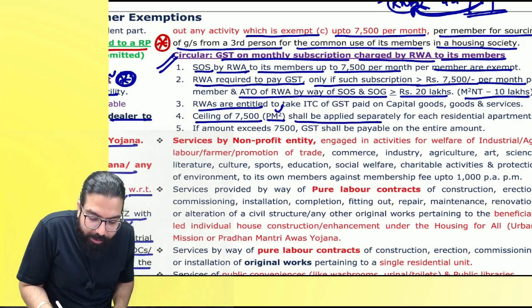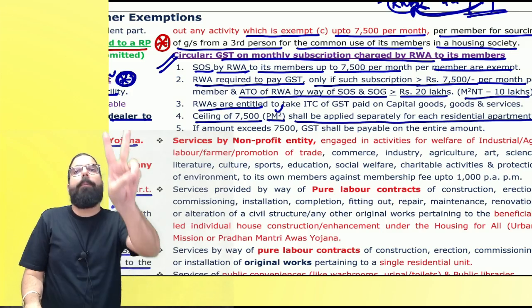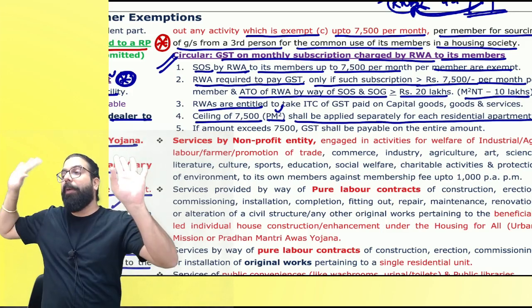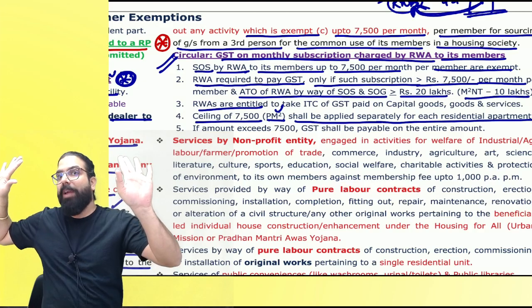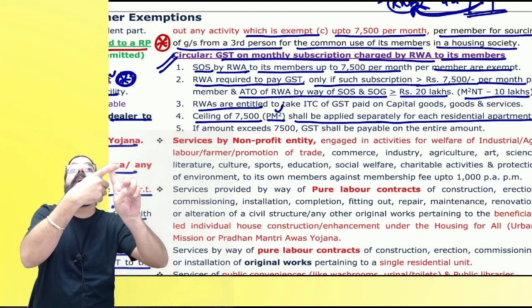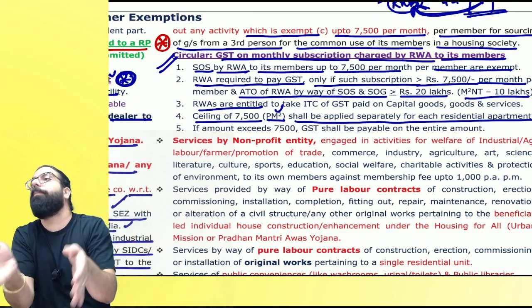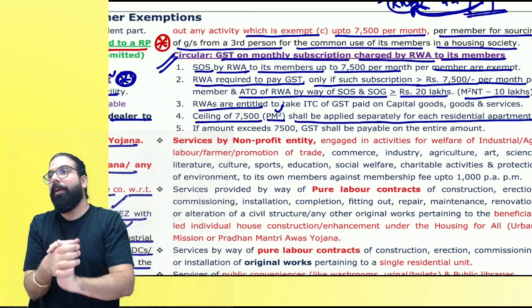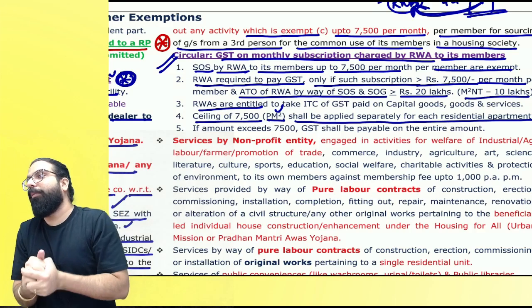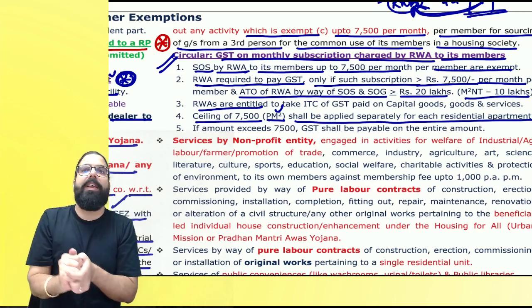The next one is, sir, ceiling limit of 7,500 per month per member shall be applicable separately for each residential apartment. I have 2 apartments. I am giving 15,000 per month. Will I come under GST? They are telling per apartment wise it has to be seen, not per person wise. Per month per member means per apartment. It has to be more than 7,500. Then only GST will come.